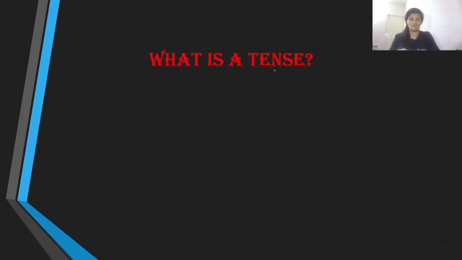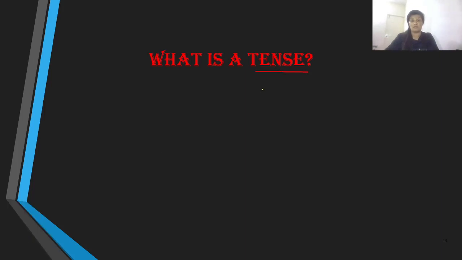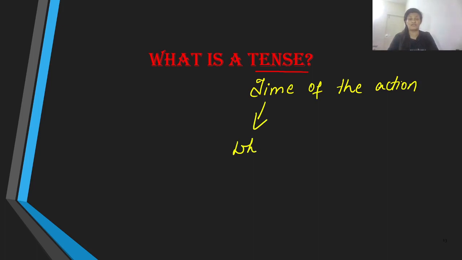Now let us proceed towards learning what is tense. Let us begin the understanding of tense. For starters, what is tense? In simple words, what would you say a tense is? I would just say tense is nothing but the time that we are referring to. And the question is, time of what? Time of the action. We say when actually the action is happening.